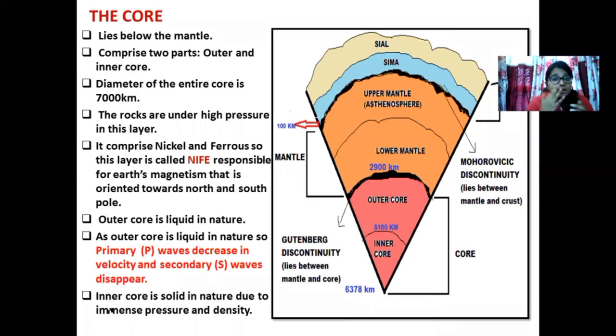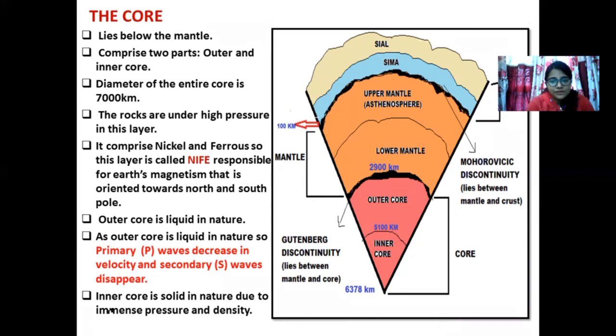The last layer of the earth, or the innermost layer of the earth, is what we call the core. Again, just like the crust was divided into two parts and the mantle was divided into two parts, we are going to divide the core into two parts. We are moving from one region to another, from the mantle to the core. That means there is a break, a discontinuity. The transition line between mantle and core is what we call the Gutenberg discontinuity. It was discovered by a seismologist called Benno Gutenberg, B-E-N-O. The outer core extends from 2900 km till 5100 km.